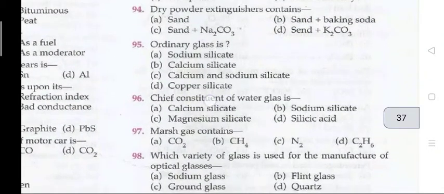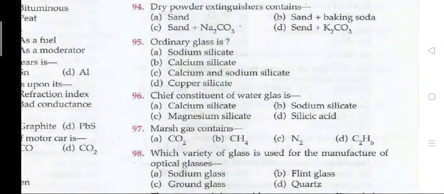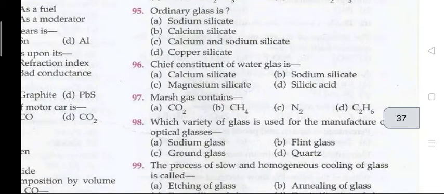Question 94. Dry powder extinguishers contain. The right answer is 94 ka B, that is sand plus baking soda. Dry powder extinguisher contains sand plus baking soda. Question 95. Ordinary glass is. The right answer is C, calcium and sodium silicate.